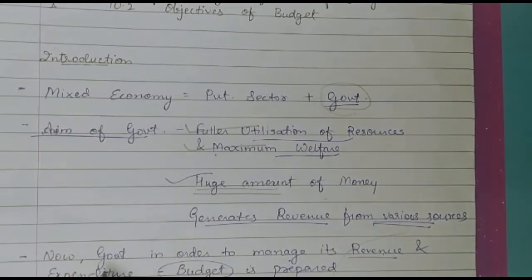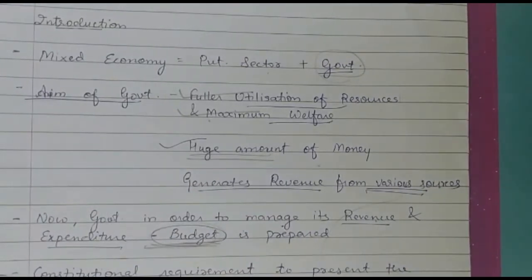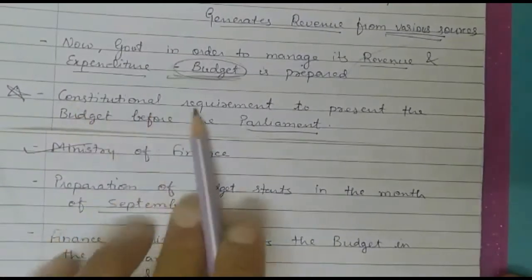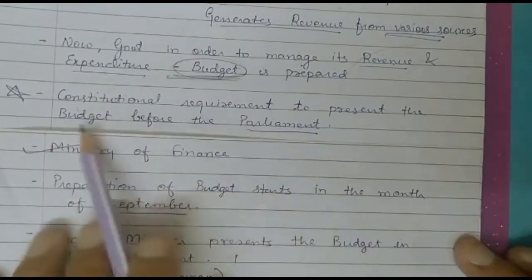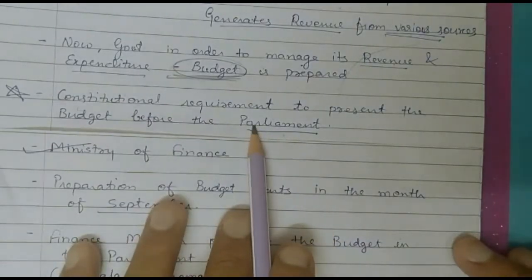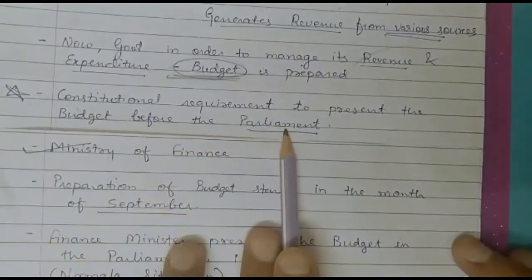Now, in order to manage its revenue and expenditure, the government prepares the budget. So in short, why is the budget prepared? This is the answer: in order to manage the revenue and the expenditure, government prepares the budget. Now, the most important point here: it is the constitutional requirement to present the budget before the parliament.